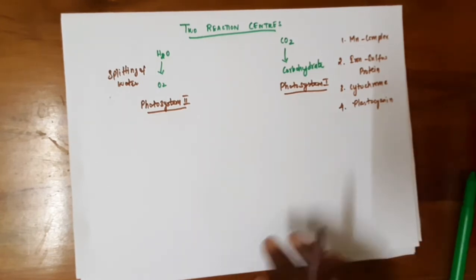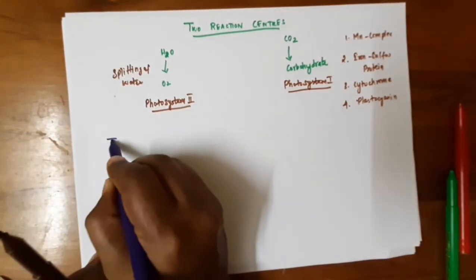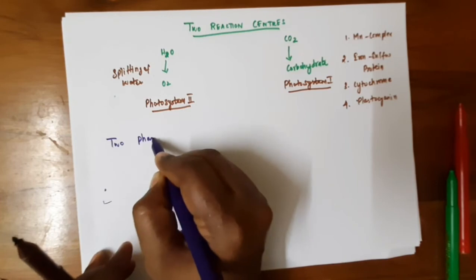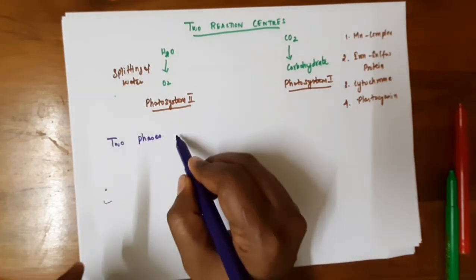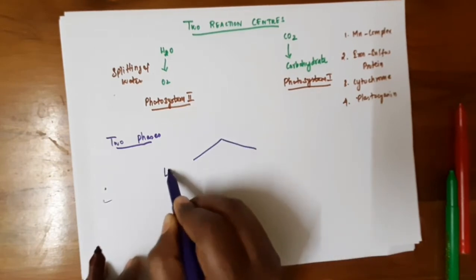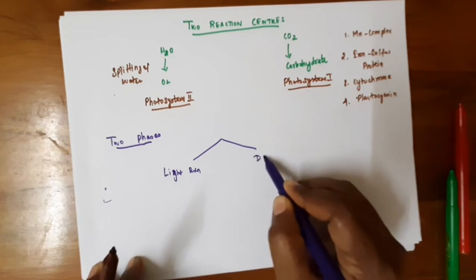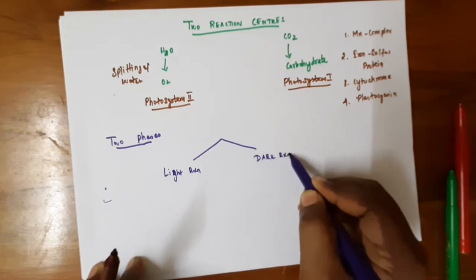There are 2 phases of the photosynthesis process. What are the 2 phases? First one is light reaction and second one is dark reaction.